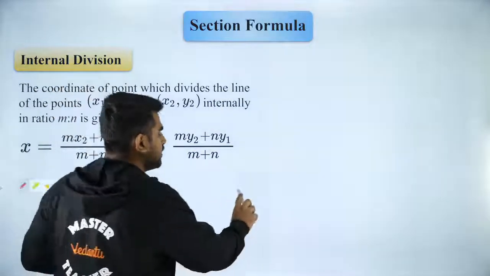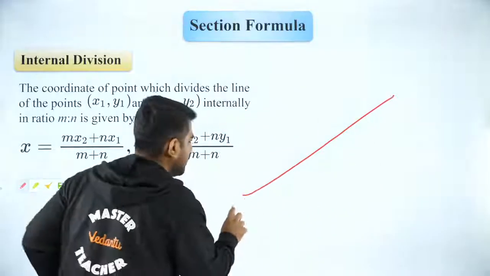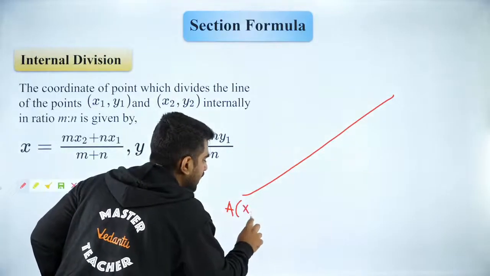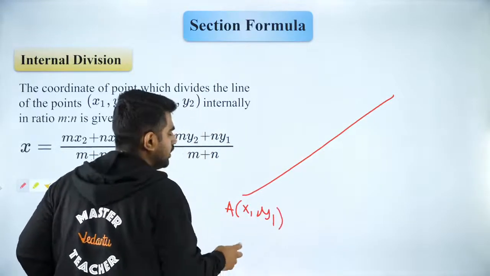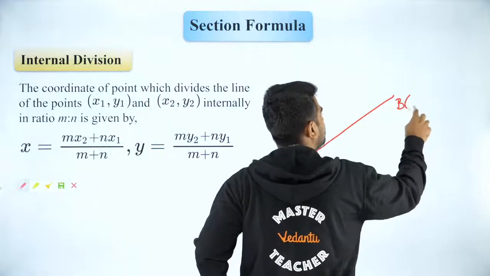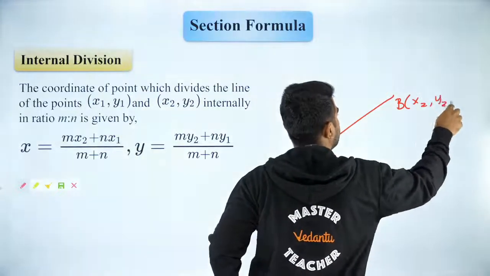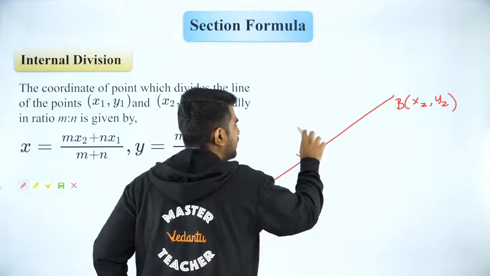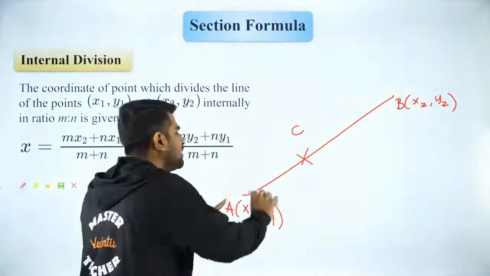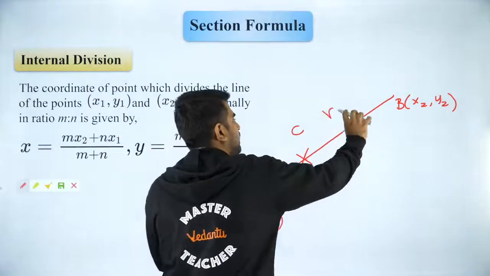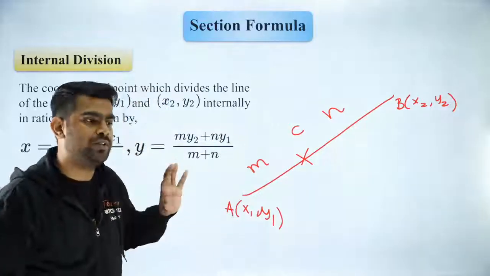So let us say guys, you have a straight line. You have a point A, (x1, y1), and you have a point B, which is (x2, y2). And then you have a point C, which divides AB in the ratio m is to n. So this is our background.